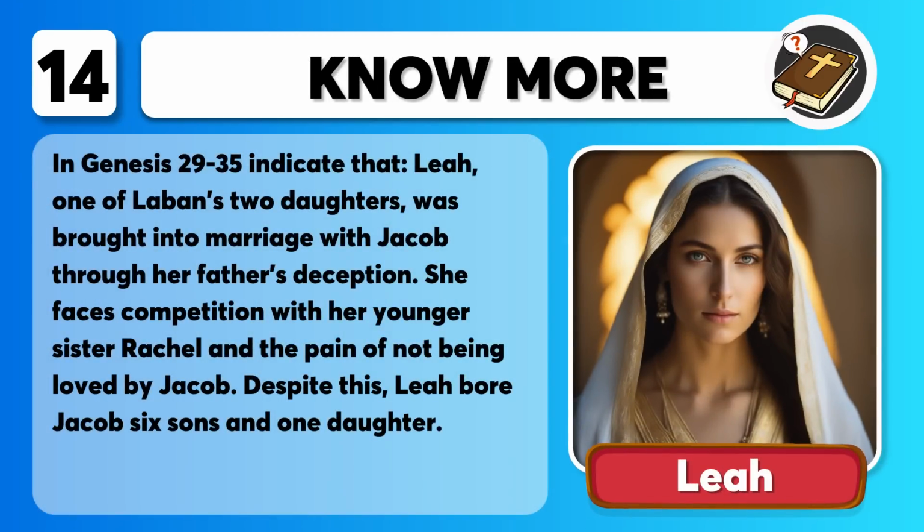That was Leah. Genesis chapters 29 to 35 indicate that Leah, one of Laban's 2 daughters, was brought into marriage with Jacob through her father's deception. She faces competition with her younger sister Rachel and the pain of not being loved by Jacob. Despite this, Leah bore Jacob 6 sons and 1 daughter.